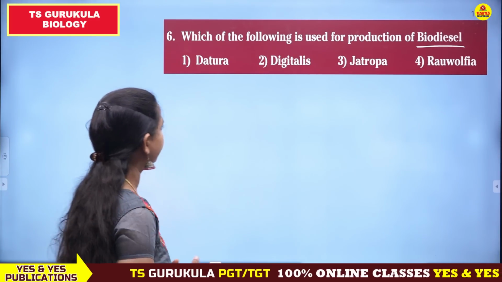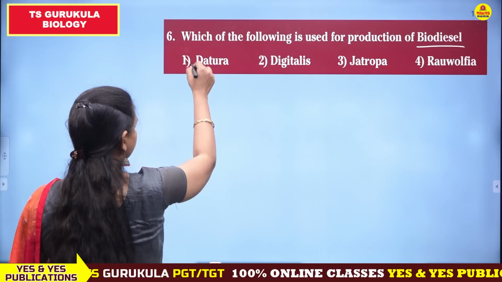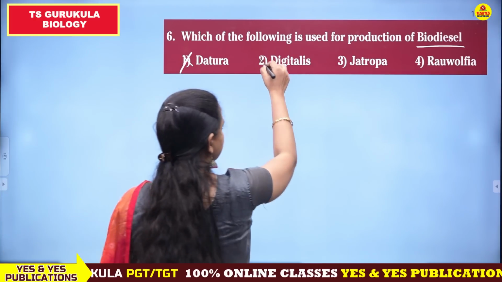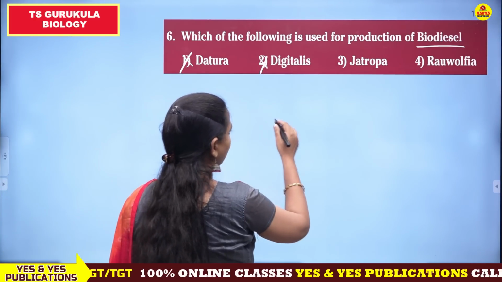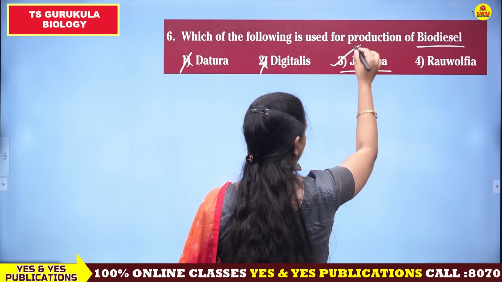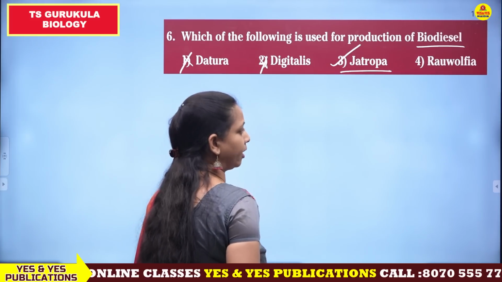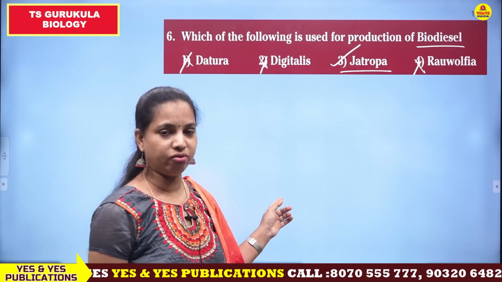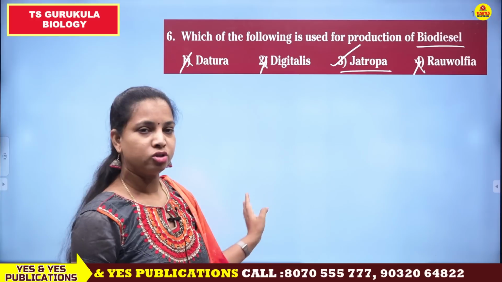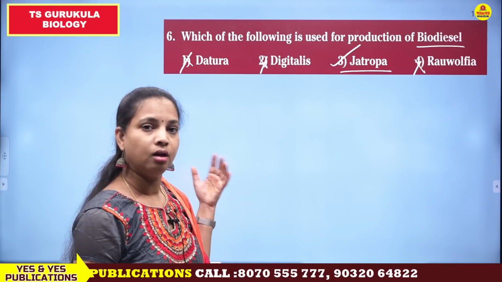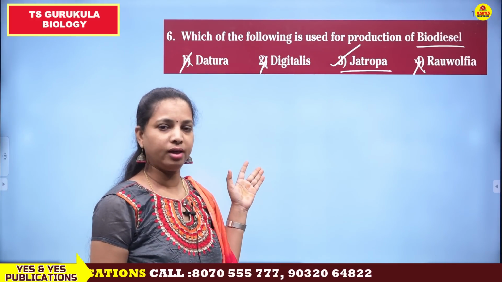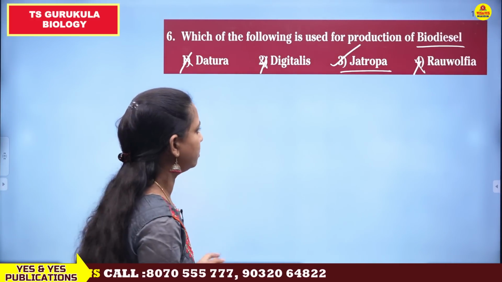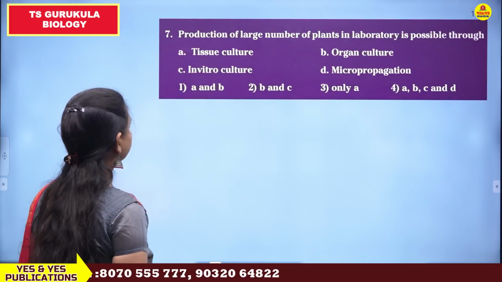ఇక్కడ ఇచ్చిన ఆప్షన్స్ ఏంటి? దతురా, నో, దతురా ఇస్ అ మెడిసినల్ ప్లాంట్. Digitalis is also a medicinal plant which has some medicinal properties. And Jatropha, yes, Jatropha can be used for production of biodiesel. And Rauwolfia is also a medicinal plant which is not used for the production of biodiesel. Jatropha, Pongamia and plants belonging to the Euphorbiaceae family can be used for biodiesel production. Look at the next bit.